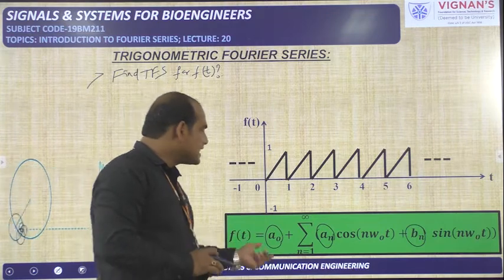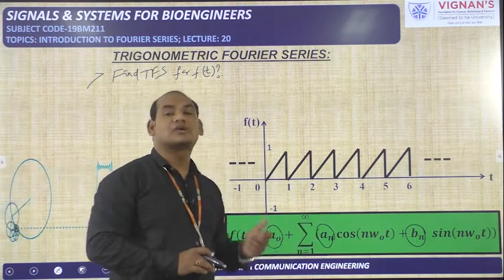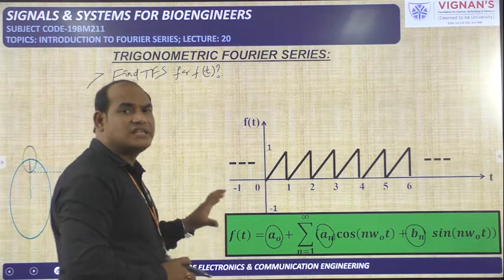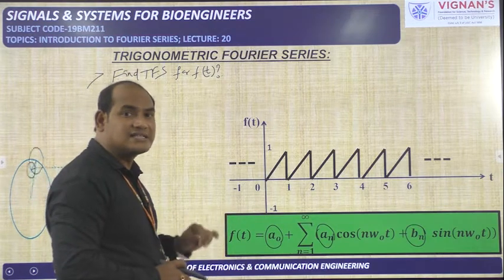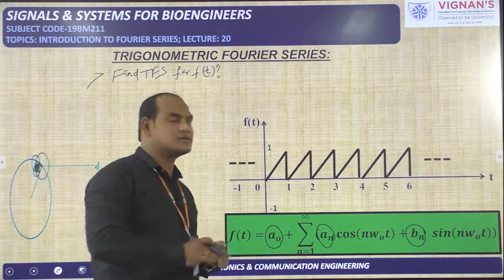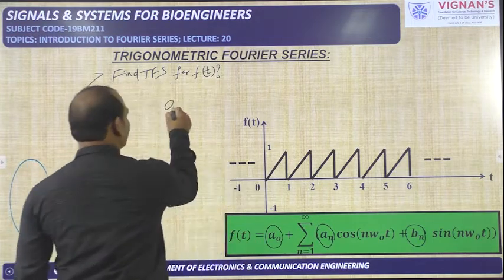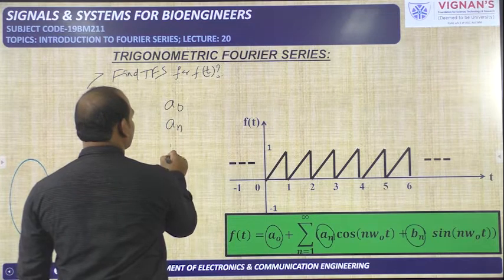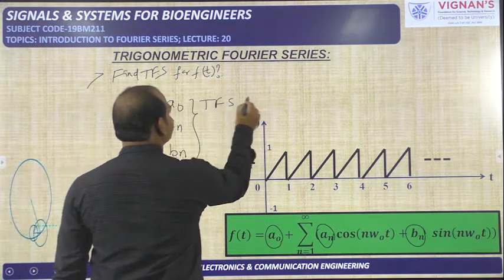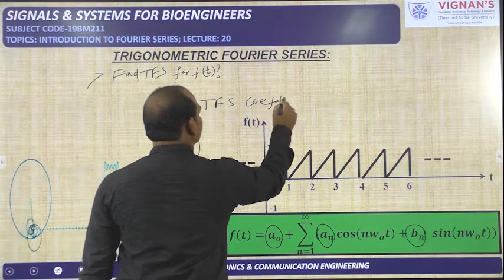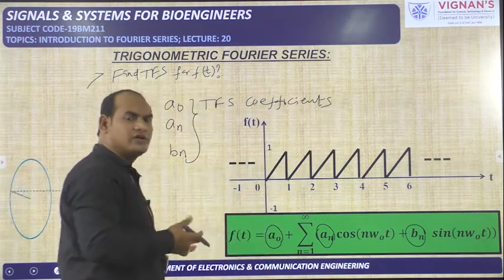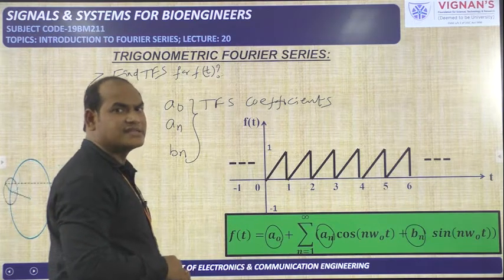But what is a naught, what is a n, what is b n? How to calculate those, now we are going to find equations for a naught, a n, b n. What are these three? These three are the trigonometric Fourier series coefficients. So finding the coefficients is very, very important. If you know the coefficients, then only you will be able to write the Fourier series.